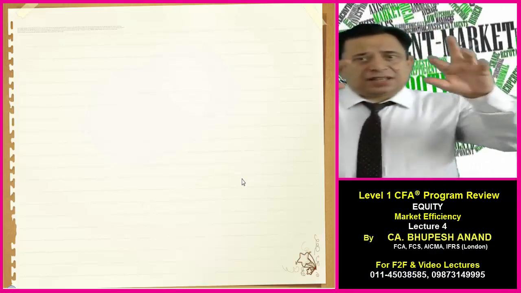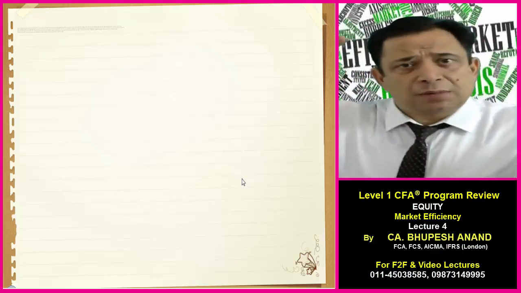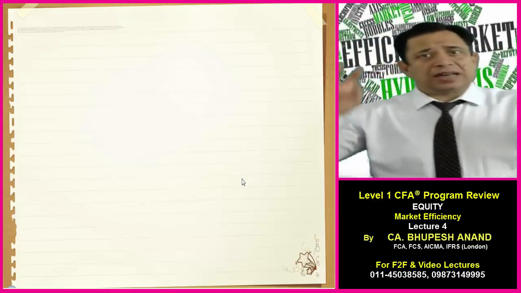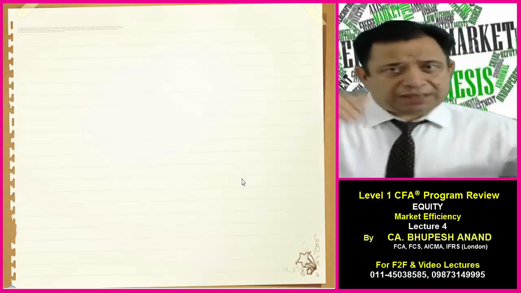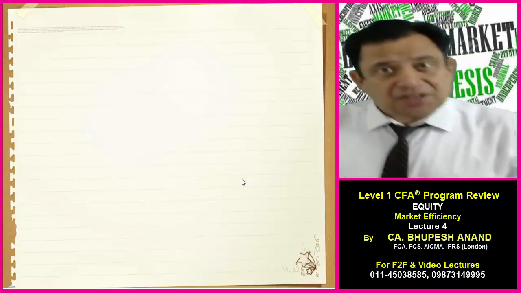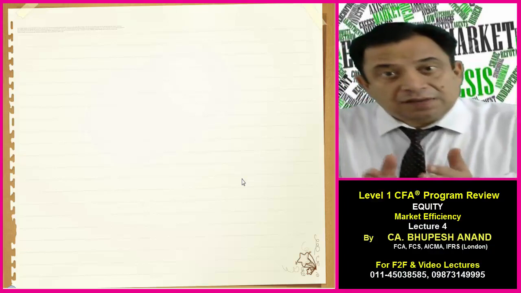And today I will be starting with lecture number 4. I will be discussing two learning outcomes, learning outcome number D as well as learning outcome number E. So these two learning outcomes I will be starting today. The subject is equity and the reading is market efficiency, and we have already covered 3 lectures.